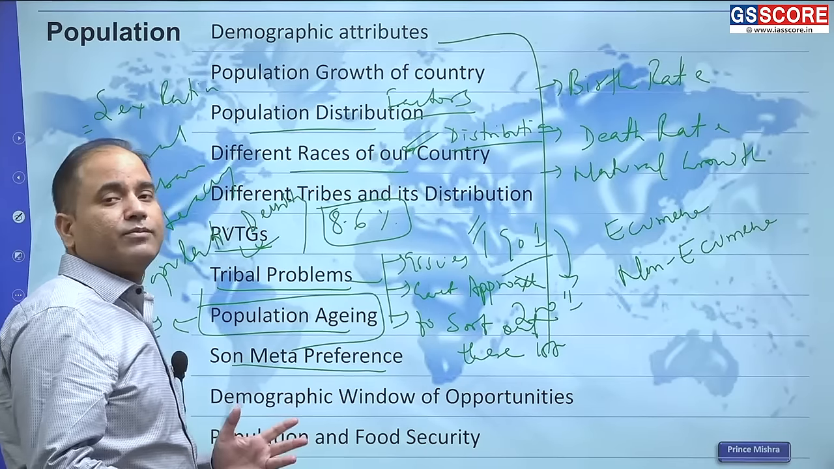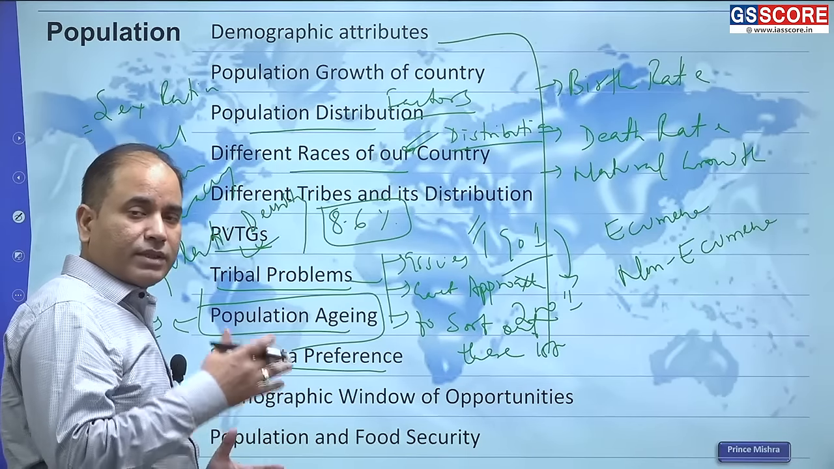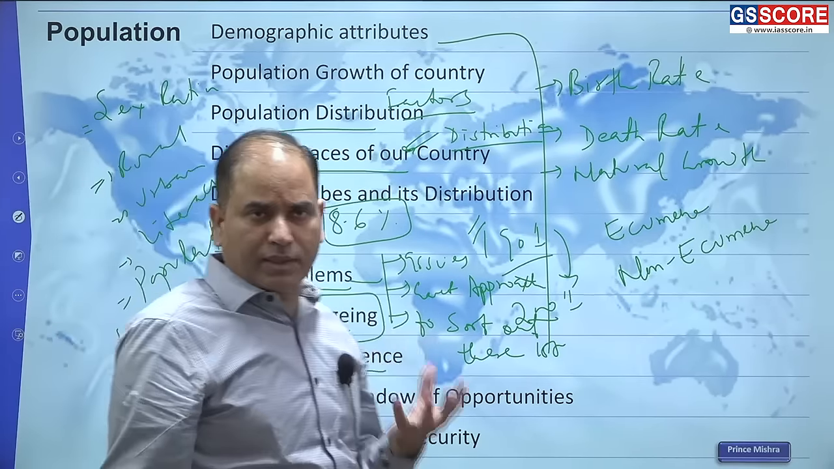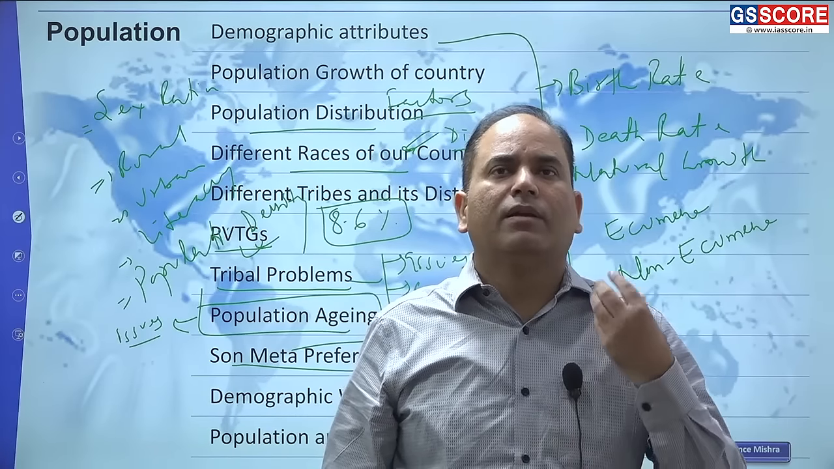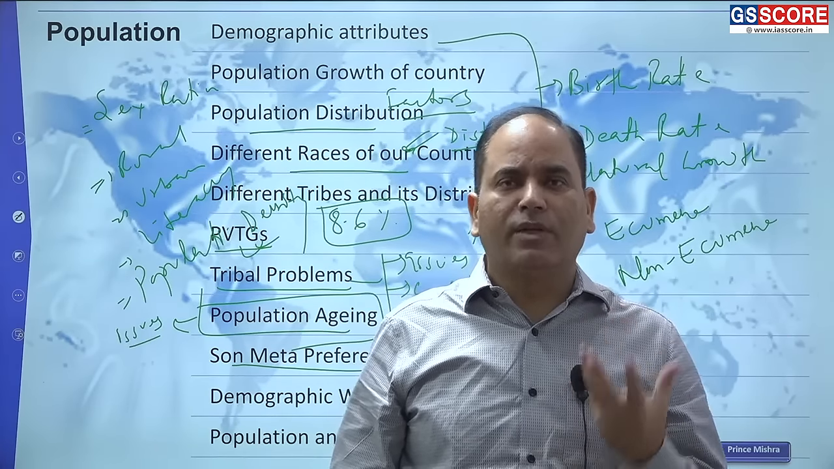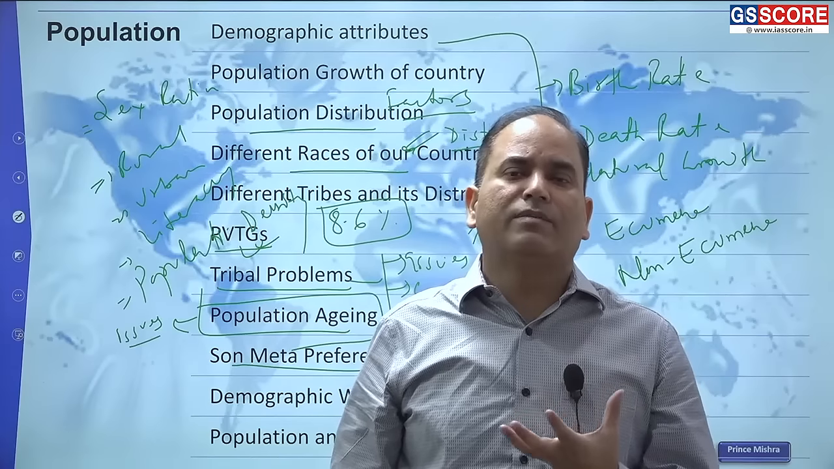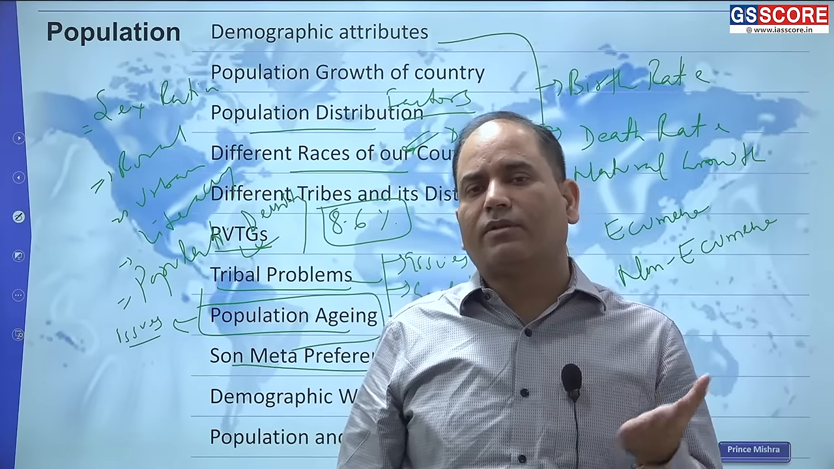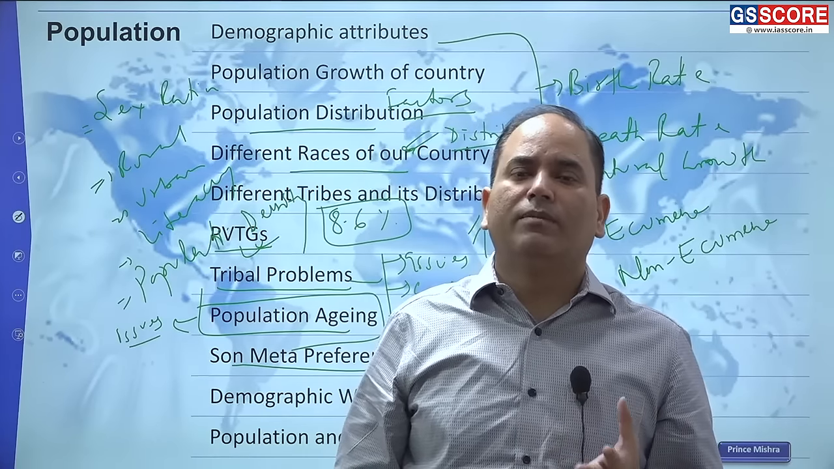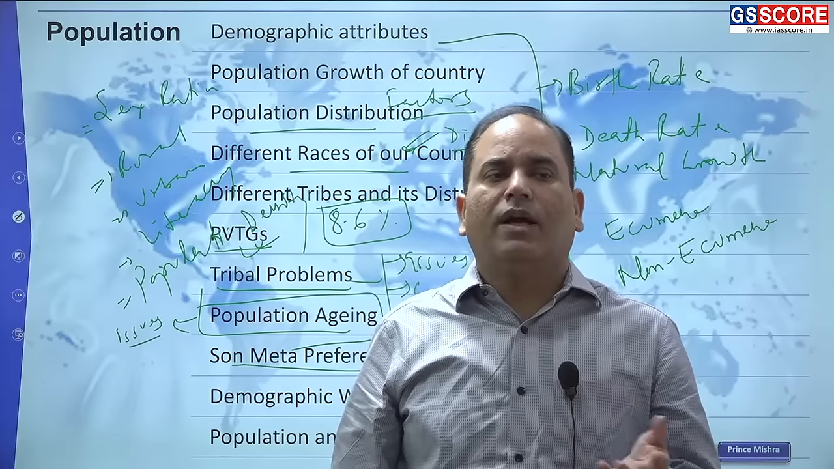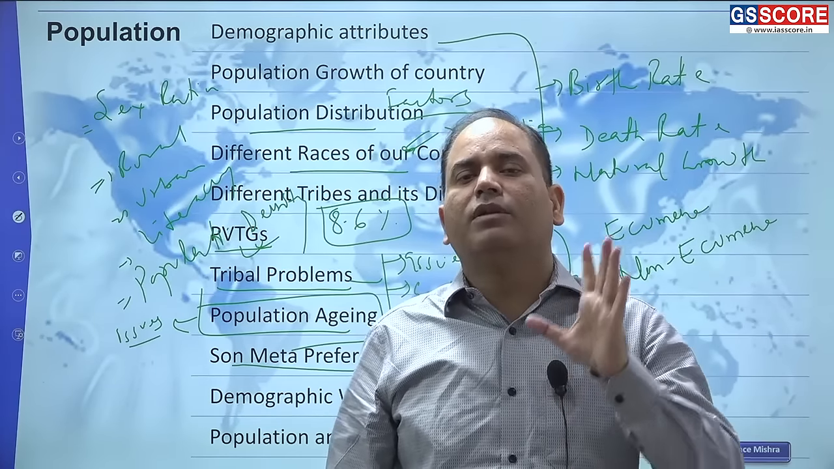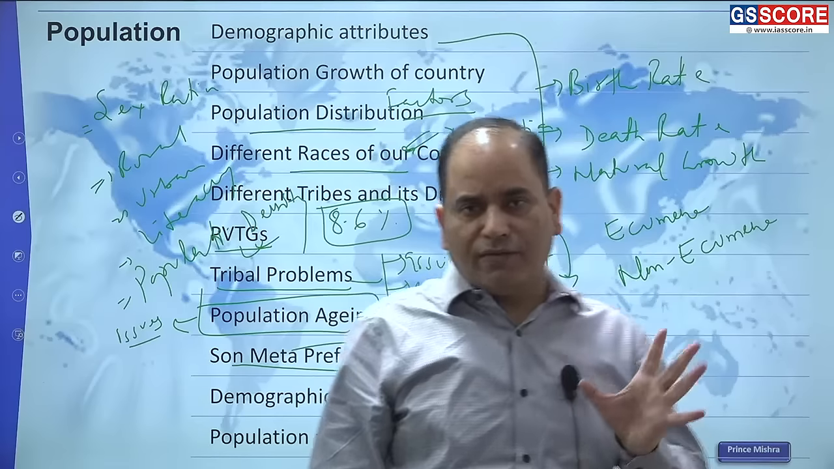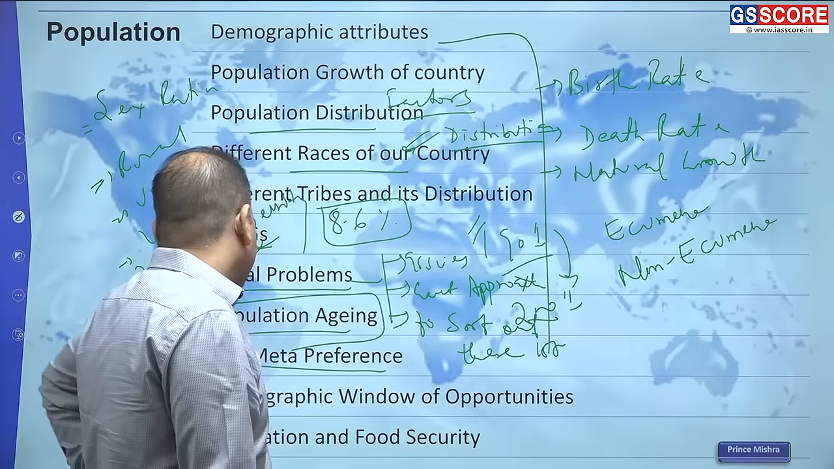So already the girls, females face a lot of discrimination. They will not be given proper education, they will not be available proper healthcare facility, there is a nutrition problem, early age marriages will happen, so definitely they will become early mothers also. And when they become mothers, obviously the health of both the mother and child will get affected, impacted. So that is son meta preference.